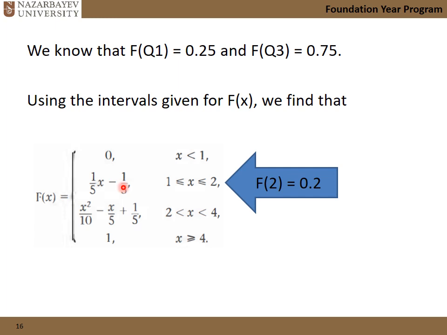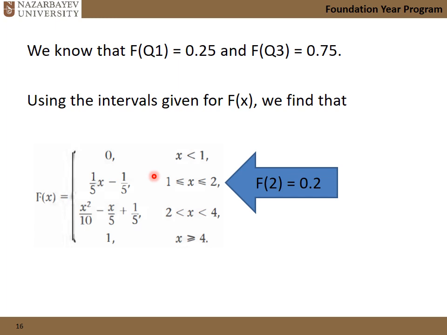We need to try. What do you mean by trying? Substitute values. Look at this interval. Substitute 1, for example. If we put 1 in here, we get 0, so we cover nothing. Substitute 2. If we put 2, the function is going to equal 0.20, and 0.20 is less than 0.25. Then this function cannot be equated to 0.25.